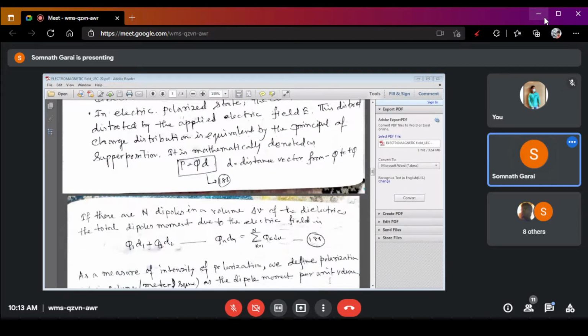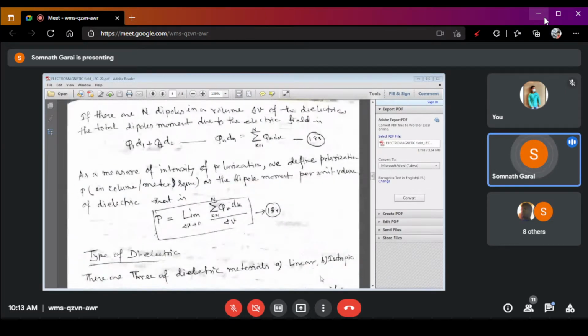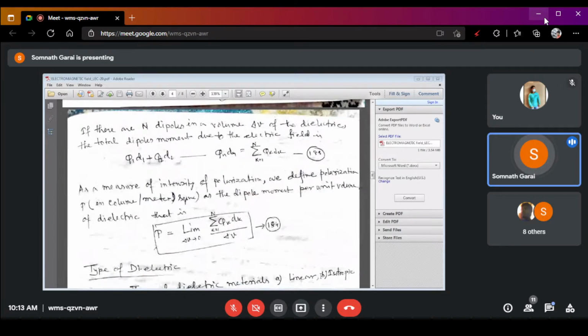But if there are n dipoles in a volume of del V, so if you consider a small volume v, and in this small volume there are n dipoles. Dipole means positive and negative pole.